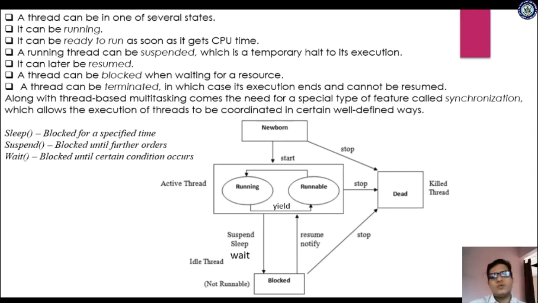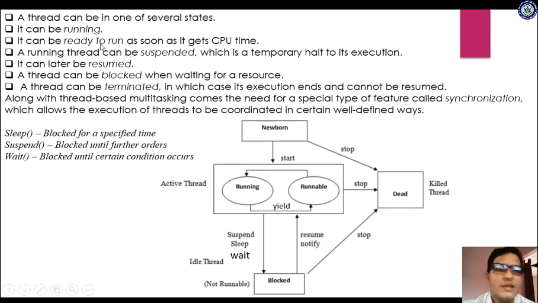So what is the first state? Newborn state. The thread has been created. After creating the thread, it has to be sent for execution. Whenever it is sent for execution, the thread starts running. Whenever it requires some event, it will wait in a waiting state. That waiting state can be defined by using these methods. Once it gets the appropriate event or time control, the waiting process comes to the runnable state, and once again it comes to running. Whenever the thread has finished its task, it goes to stop. The stop method means completely finishing. That state is called the dead state.